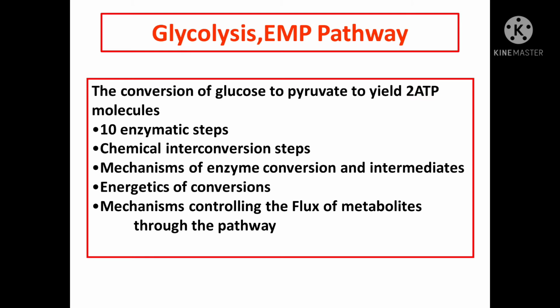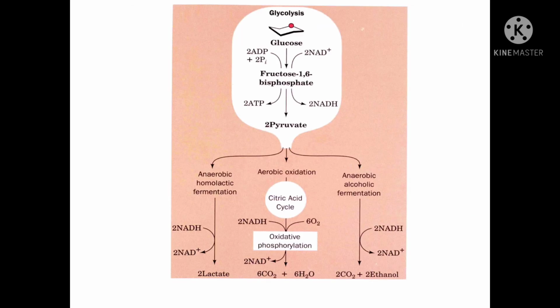All living cells participate in the glycolysis pathway. In glycolysis, it forms two molecules of pyruvate. If it goes to the anaerobic condition, then it forms lactate. If it undergoes aerobic condition, that is oxidative phosphorylation, it forms ATP as well as carbon dioxide and water. If it goes to the fermentation process, then it forms ethyl alcohol, that is ethanol.